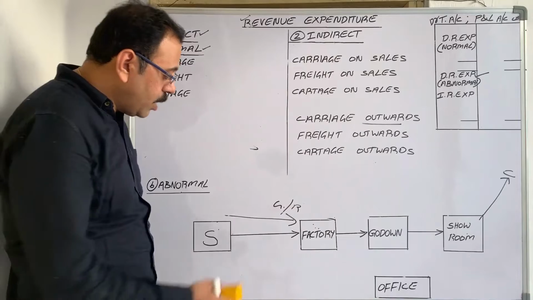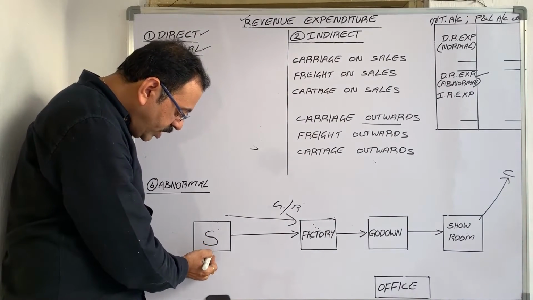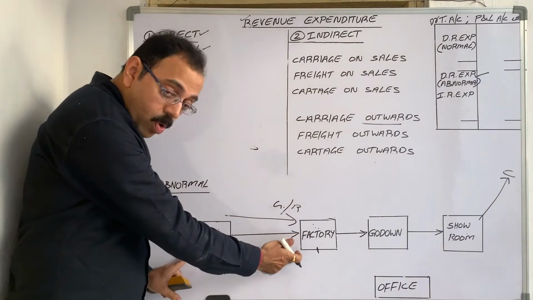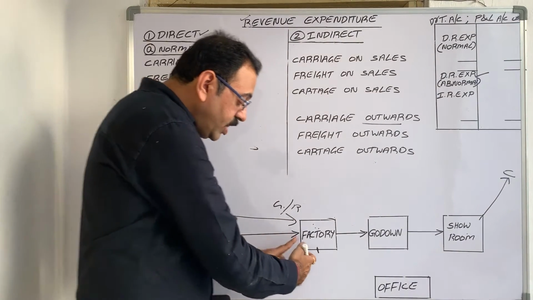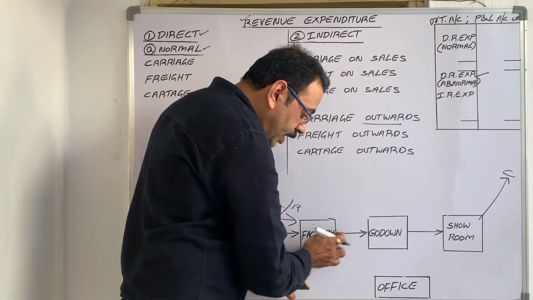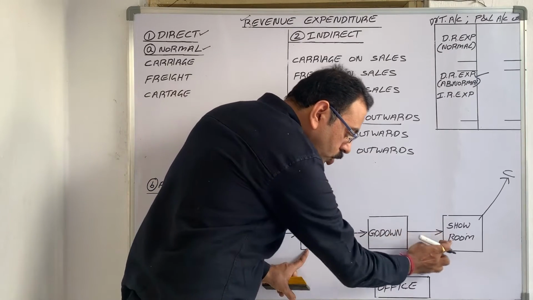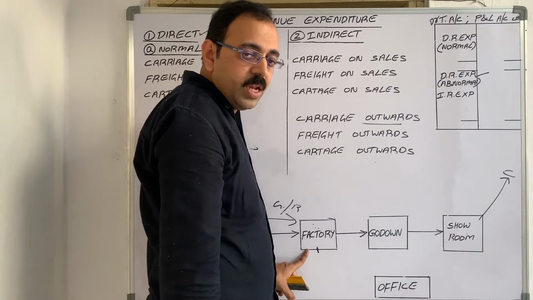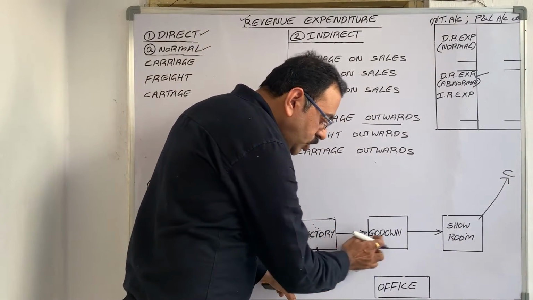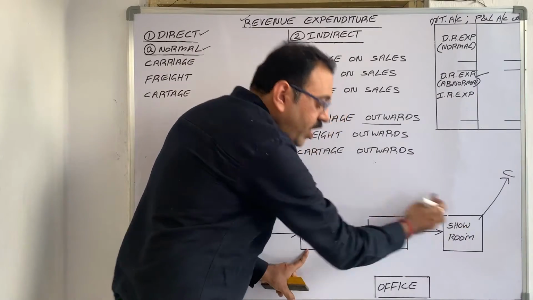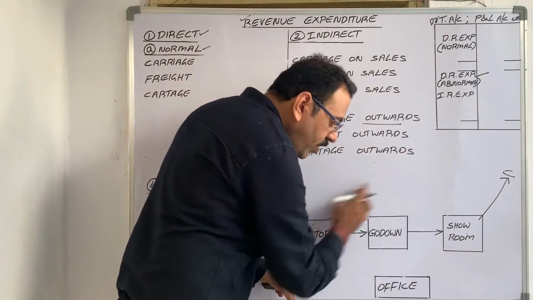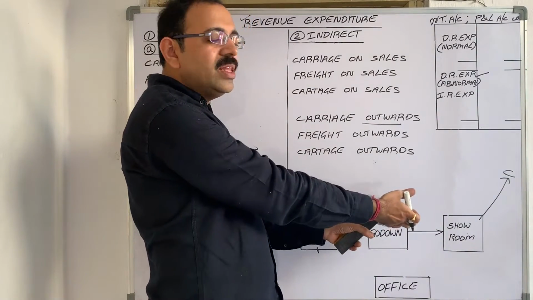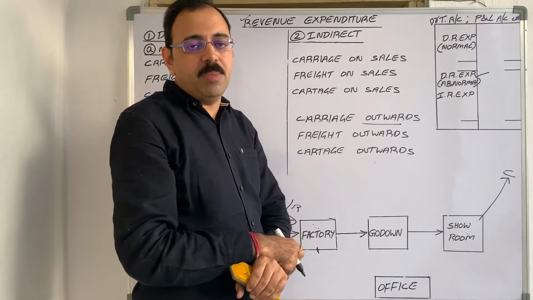If you practically observe, the distance between supplier's place to our factory will be more when we compare with the distance between factory and go down and showroom, or showroom to office. Clear? And for this short distance, we use our vehicle. When we use our vehicle, carriage expenditure will be less, because we are not taking that vehicle on rental basis from anybody.